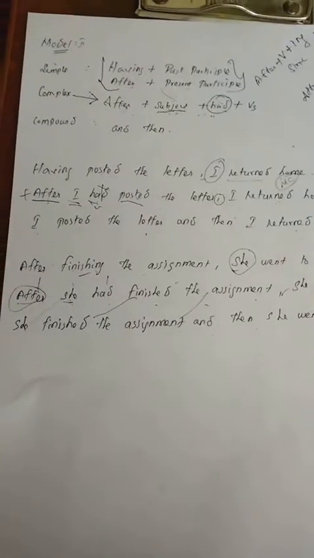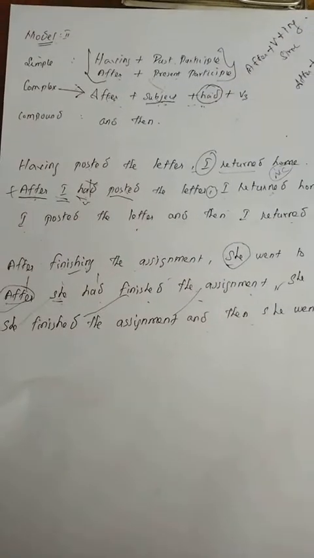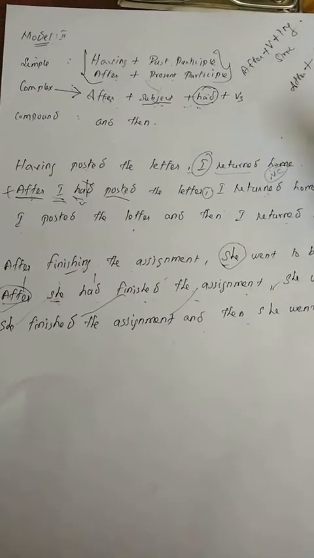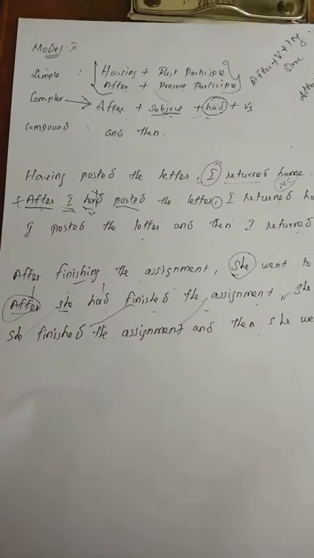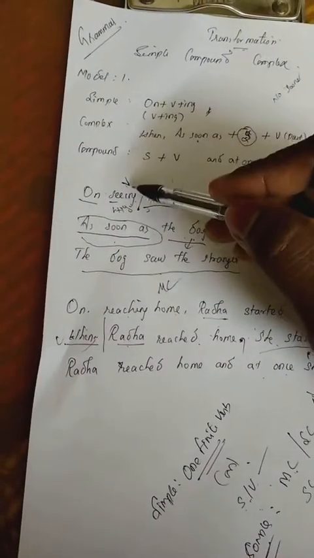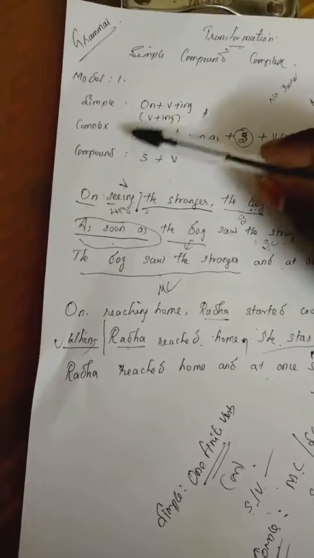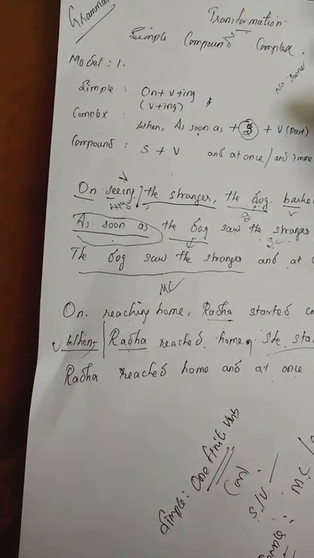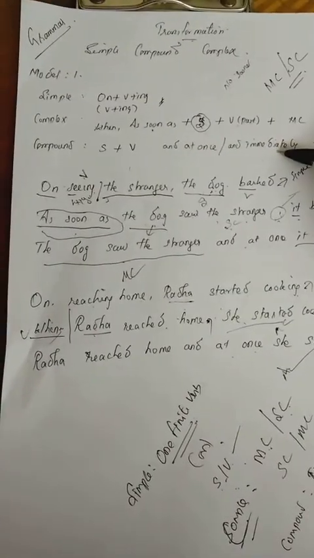To identify or to solve these sentences, you should be very clear with the formulas. If you are clear with the formulas, definitely you can solve easily whatever sentence is given. Let me recall the formulas alone now. Listen carefully. Model 1 means three types: simple, complex and compound. Simple is "on plus verb plus ing," and for the complex the sentence will begin with "when" or "as soon as," and for the compound for this model it is "and at once," otherwise "and immediately."